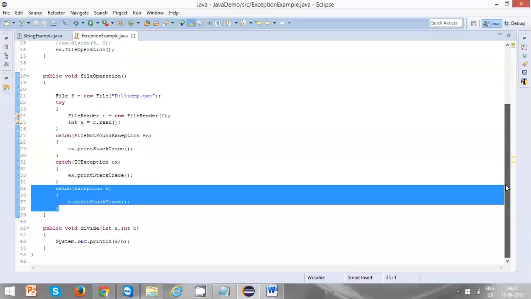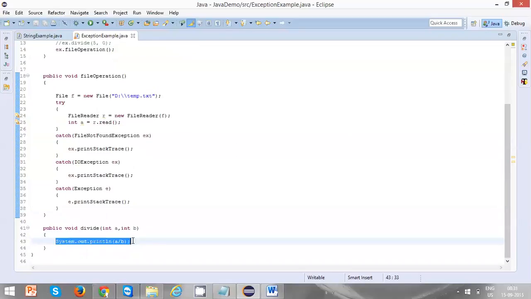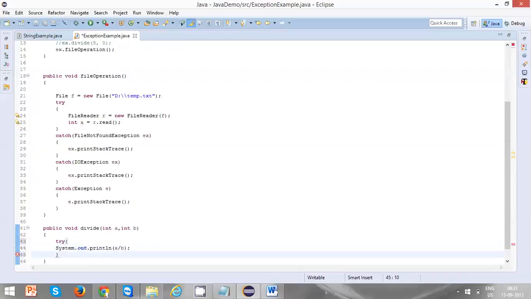That's one thing. And now how can we handle this one? There are two ways to handle this exception. One is you can keep the try block here. As I said, try has to be associated immediately with catch.